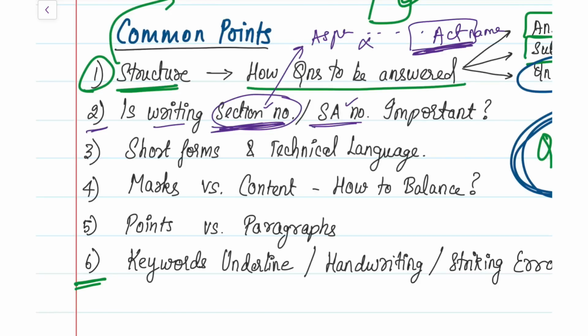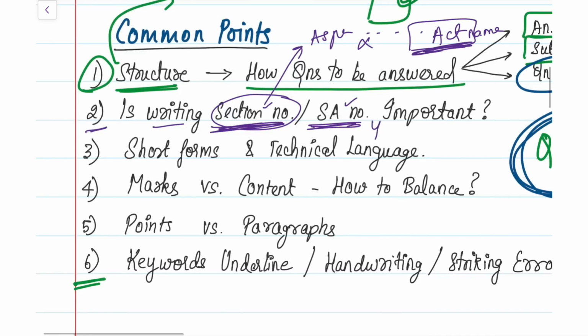Okay. And when you come to audit, is writing the SA number important? Yes, it is important. You have to remember all the SA numbers along with all the SA number topics. Like SA 200, what is the topic? SA 201, what is the topic? You have to remember all of that, and you have to quote the topic and come to the exam. I hope you understood that.